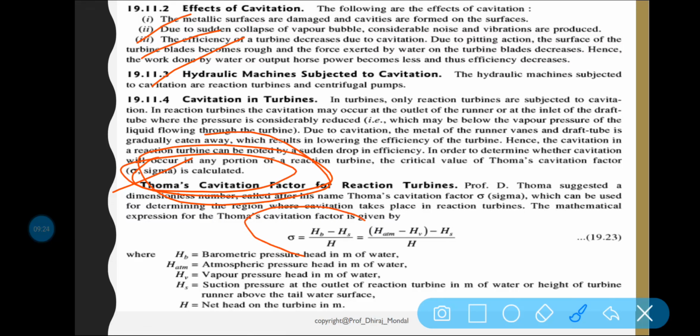The equation is sigma equals (Hb minus Hs) by H, where Hb is the barometric pressure head, and Hs is the suction head, the static pressure at the suction side of the pump, meaning the pressure in the suction pipe. H is the net head.